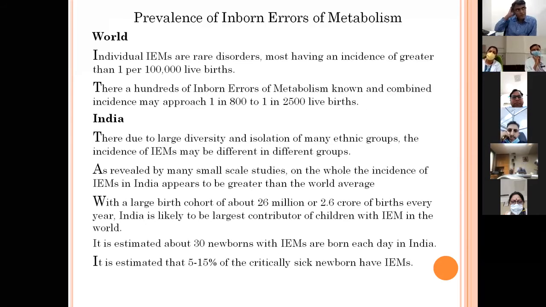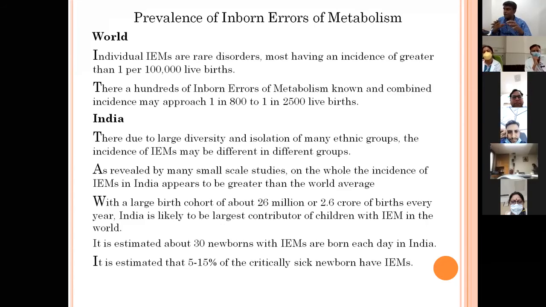Prevalence of inborn errors of metabolism, if we discuss it: the individual prevalence of each disorder is very low. But since there are hundreds of these disorders which may occur in a particular baby, the combined incidence of all these disorders is quite significant. And according to one estimate, about 1 in 1,000 babies suffers from one of the disorders covered under these tests.